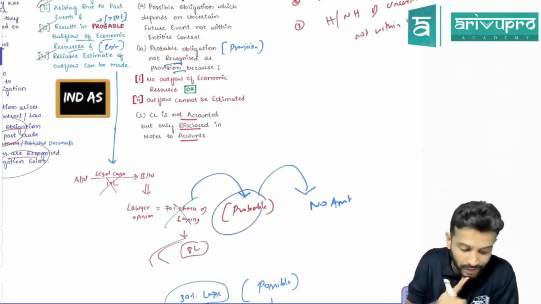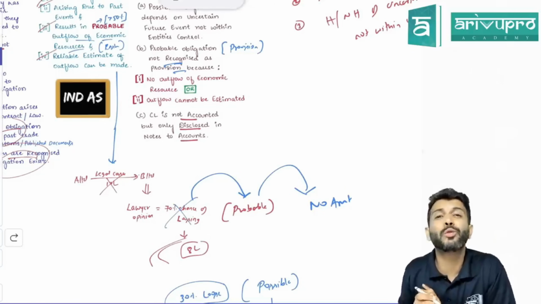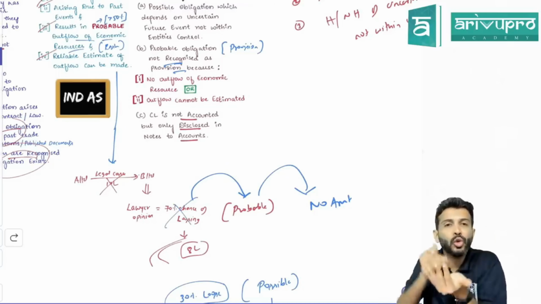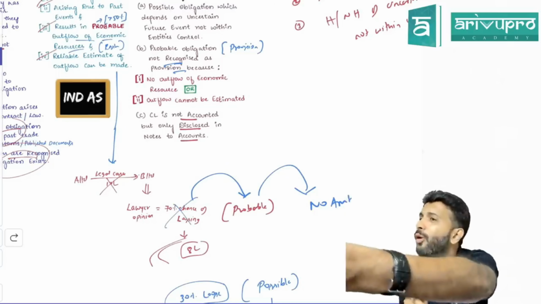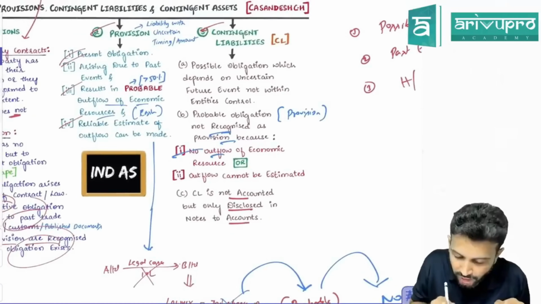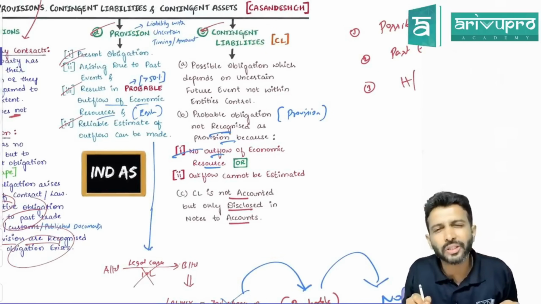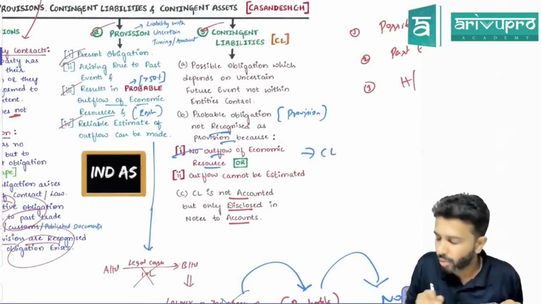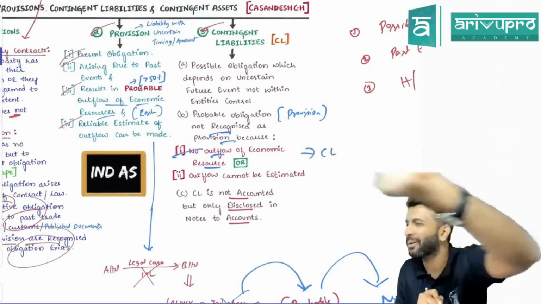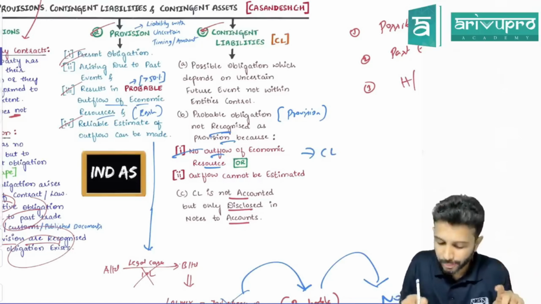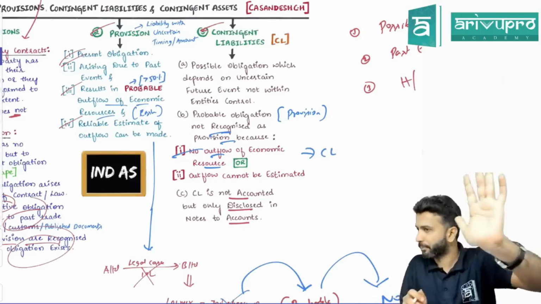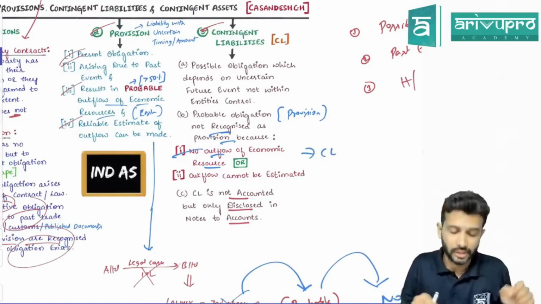So we will lose the case. That means it's a probable. But still, is there any outflow or no outflow? Sir, for you to account it as a provision, there has to be an outflow. If there is no outflow of economic resources, will you account it as a provision? No. In this case, you will disclose it as a contingent liability. So that means the third condition is failing.